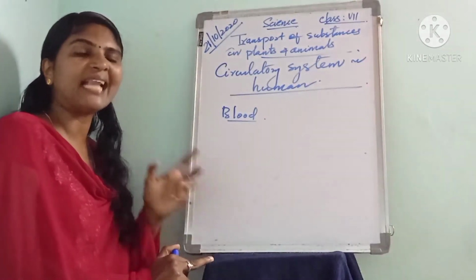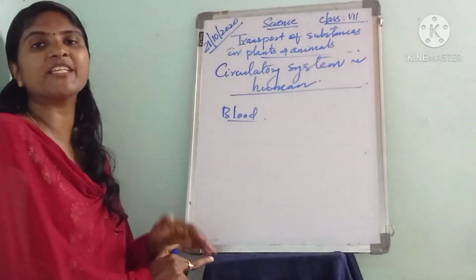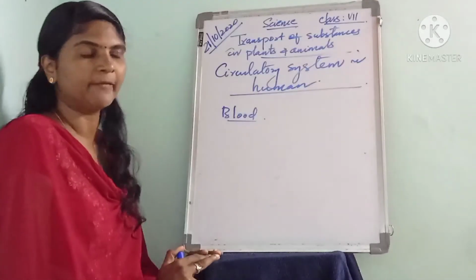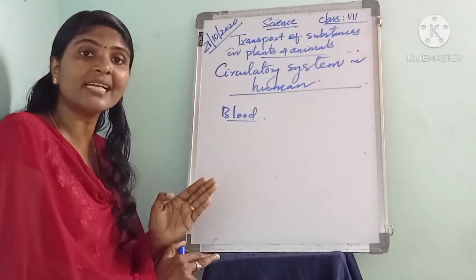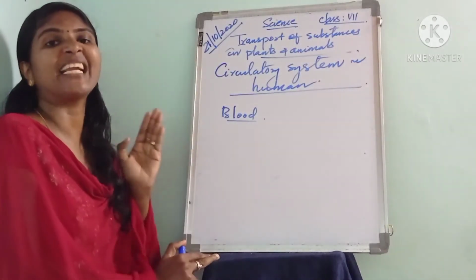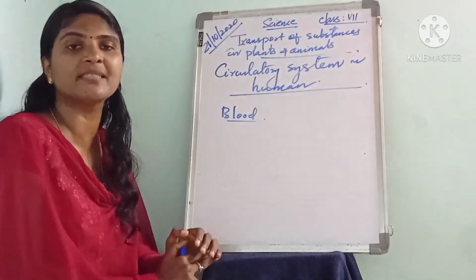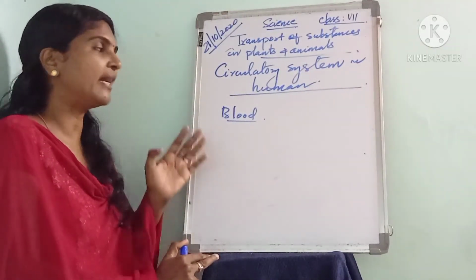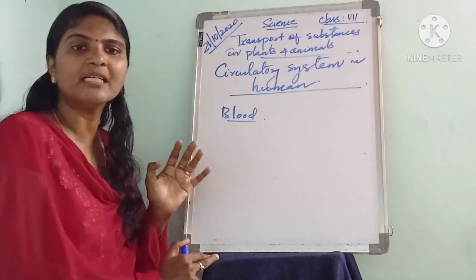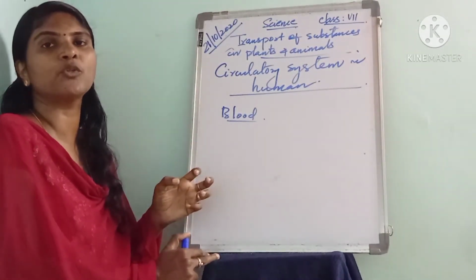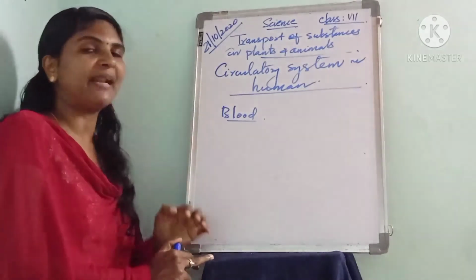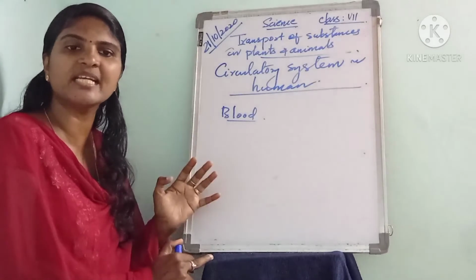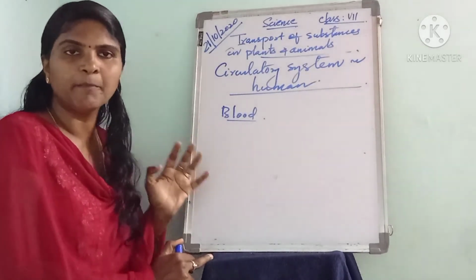Actually, the blood acts as a medium for the transportation of essential substances throughout the body. The blood is a red colored fluid that flows through our entire body through blood vessels, and it acts as a medium for the transportation of essential substances throughout the body.